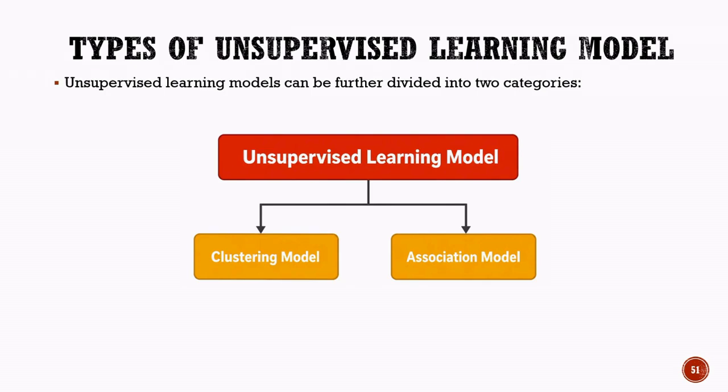The second category is association. Association models focus on discovering relationships between different items or events in a dataset. They identify patterns that frequently occur together. For example, in a supermarket, an association model may find that customers who buy bread often also buy butter. Thus, while clustering helps group similar data, association helps discover relationships between data items. These two techniques form the foundation of many unsupervised learning applications used in business, marketing, recommendation systems, and data analysis.